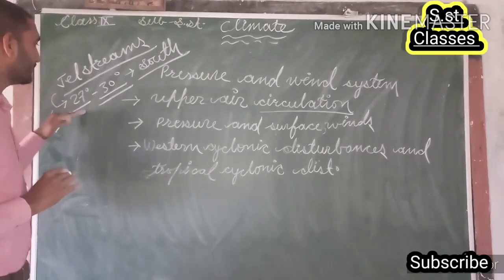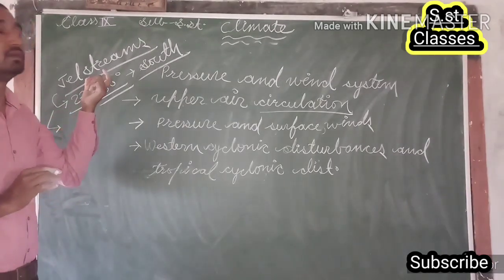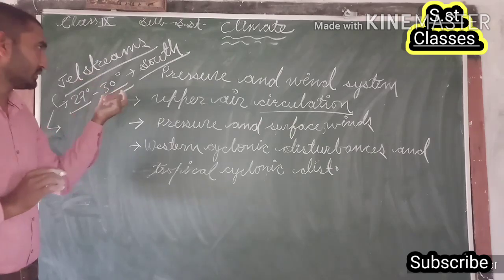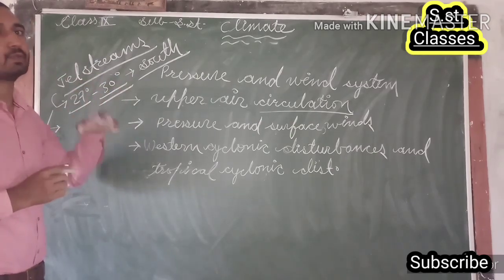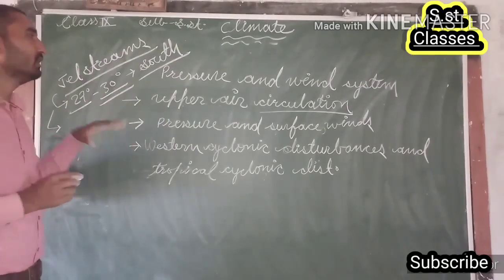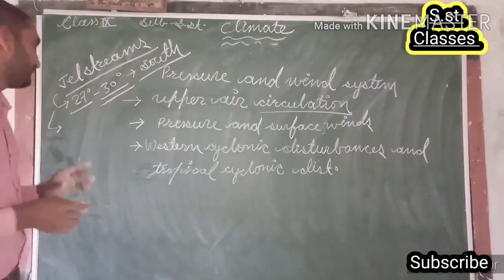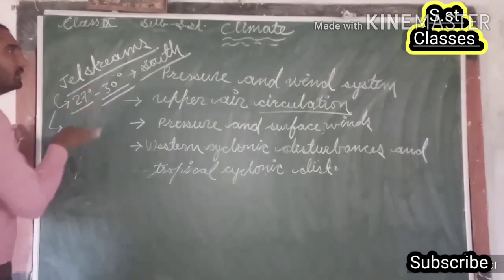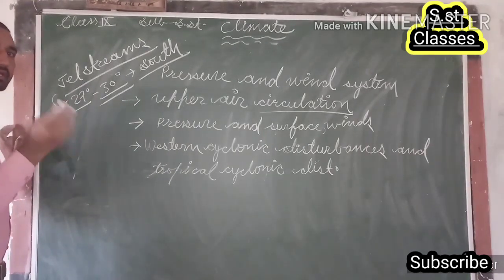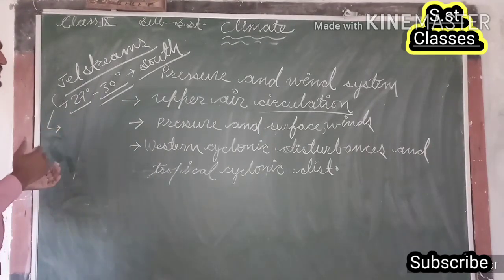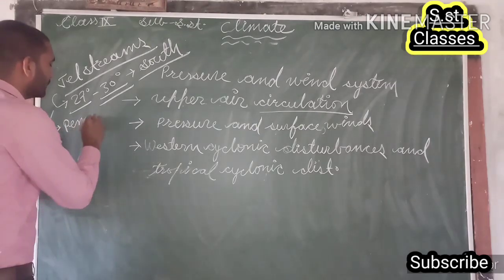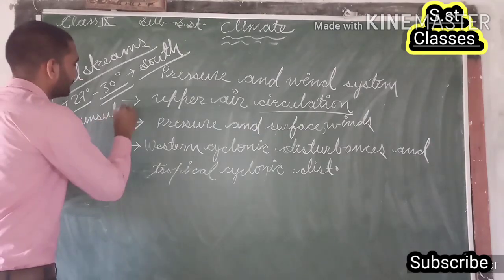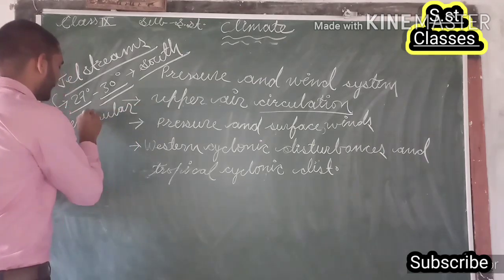So upper air circulation in India is governed by jet streams, means high velocity and high altitude winds, which generally flow from 27 degree to 30 degree latitudes. Generally throughout the season they flow south of the Himalaya, and during the monsoon or rainy season north of the Himalaya. In the same manner, the easterly jet stream flows over the peninsula region of India.